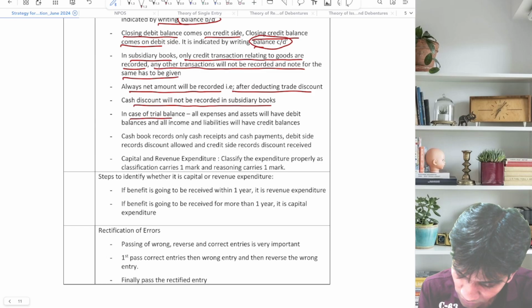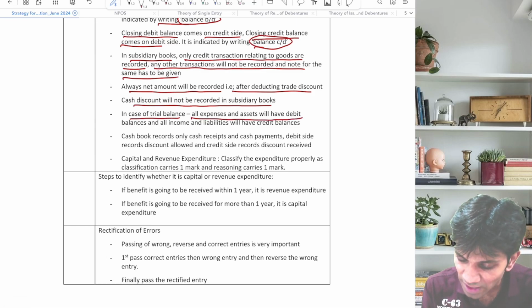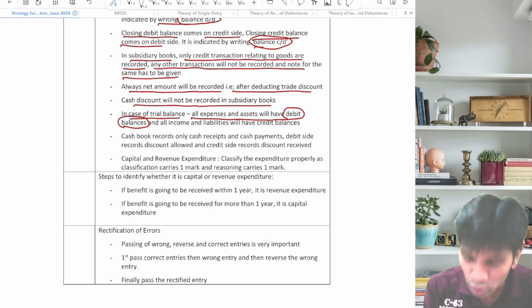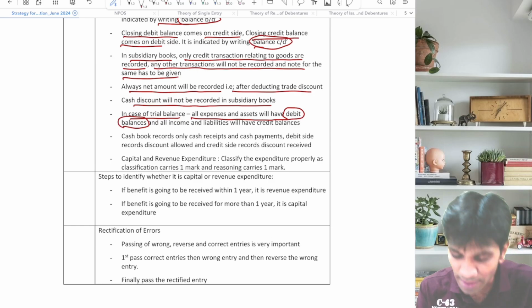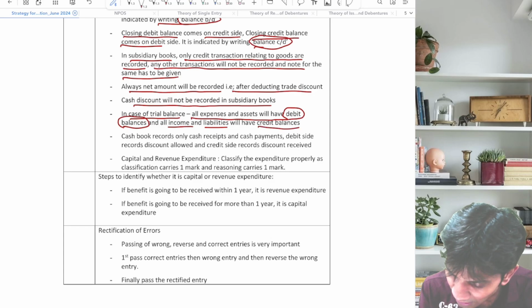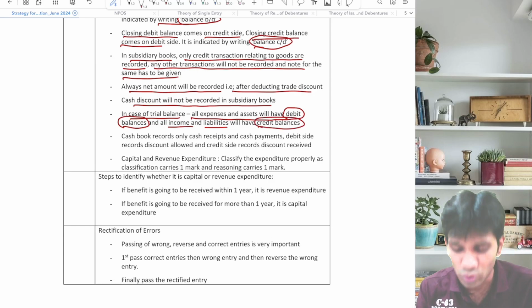Now, in case of trial balance, all expenses and assets will have debit balance. Very thumb rule, golden rule. Expenses and assets have a debit balance, income and liabilities have a credit balance. Please make a note of it.